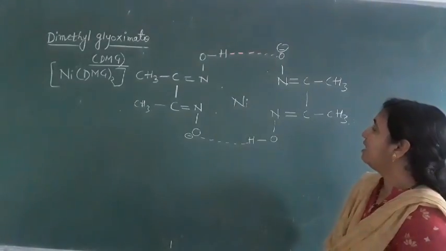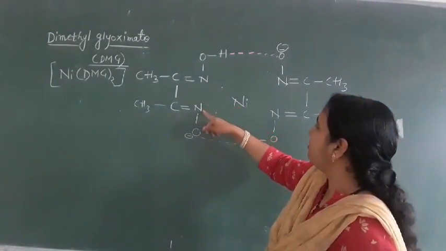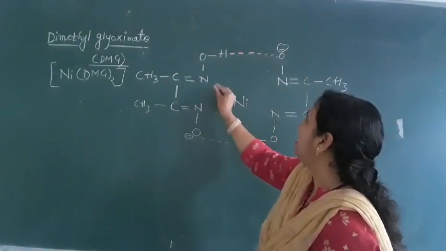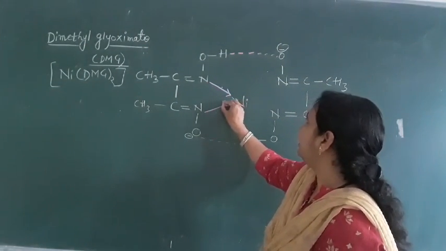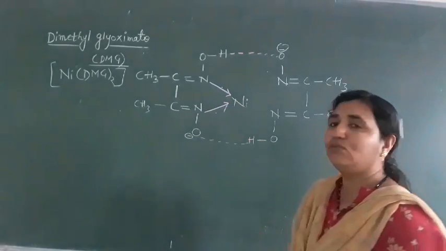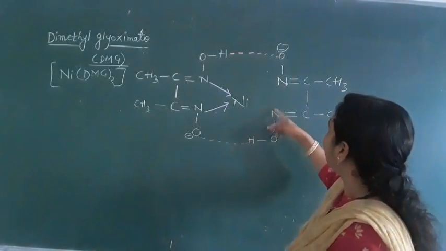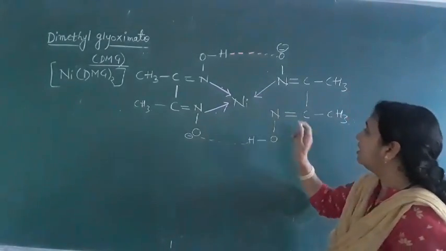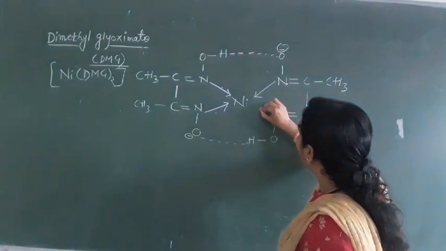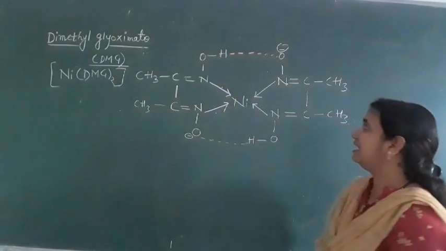Are you getting it? Now these two nitrogens of dimethyl glyoxime will form coordinate bonds with this central metal atom. They donate an electron pair to the nickel. Similarly, the two nitrogens of the other dimethyl glyoxime will donate to this nickel.